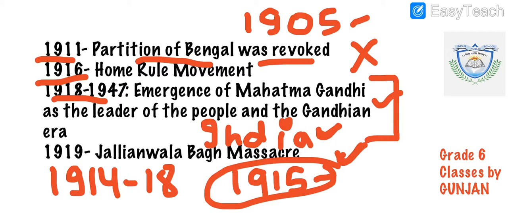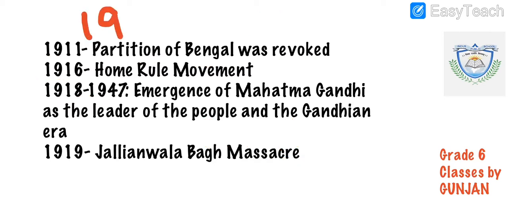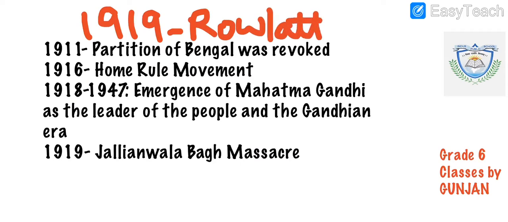Now, when all this was happening in 1919, the Rowlatt Act was formed. According to this act, the British government could put anyone in jail, arrest anyone, because they could see the situation that Indians were against the Britishers, so they passed this act that anyone can be put in jail.